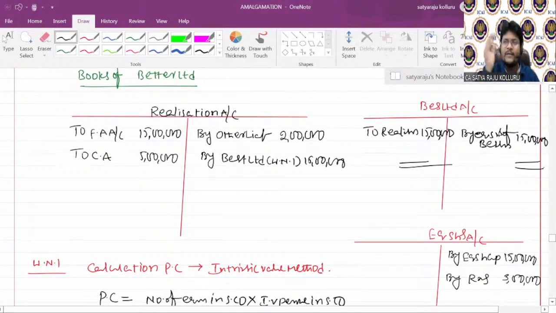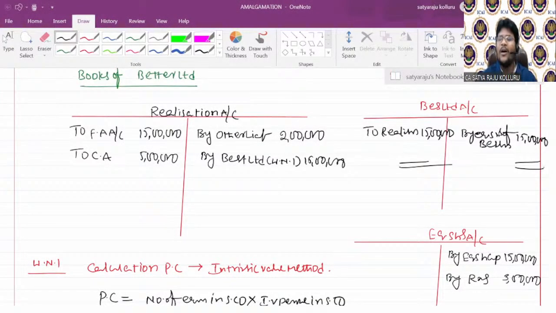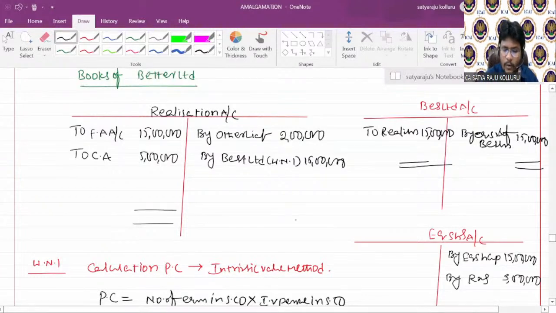Next, once the PC is received, you need to distribute in the particular order. Sir, all the assets are taken over, all the liabilities taken over. That's why there are no assets or liabilities in my books of accounts. Now, in the order, since there is no liability, you can directly make distribution to the equity shareholders. But before making distribution to equity shareholders, you can find the realization profit or loss.